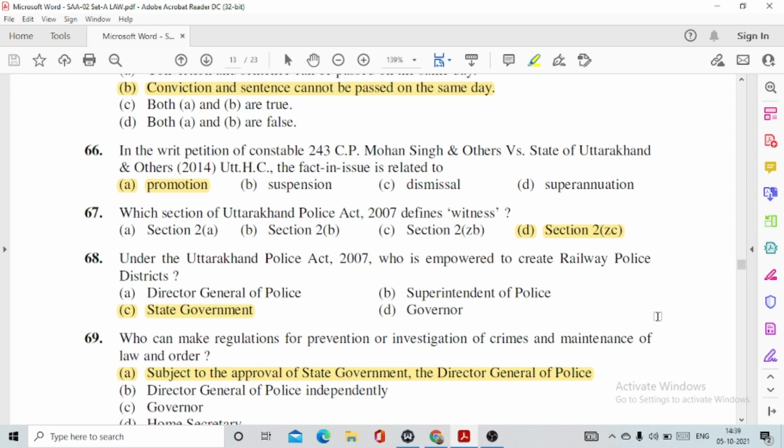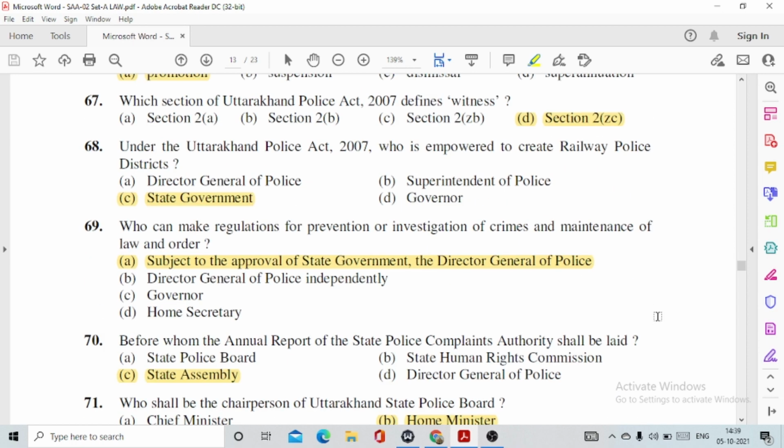68. Under the Uttarakhand Police Act 2007, who is empowered to create railway police districts? This is option number C, state government. 69. Who can make regulations for prevention or investigation of crimes and maintenance of law and order? This is option number A, subject to the approval of state government, the Director General of Police.